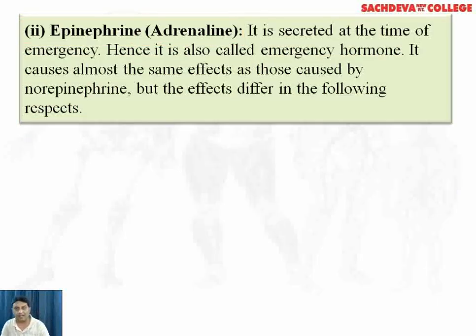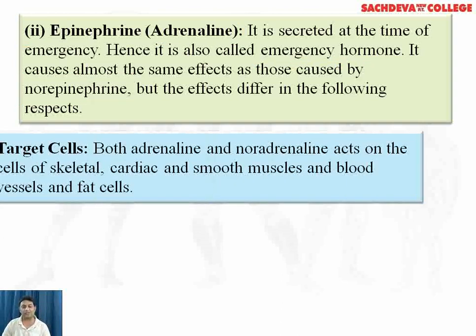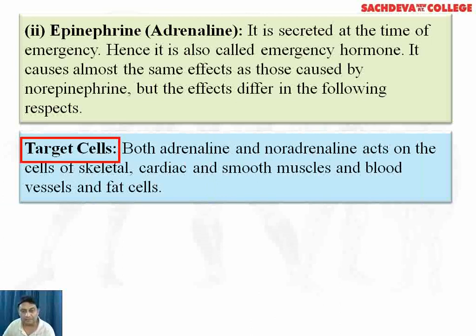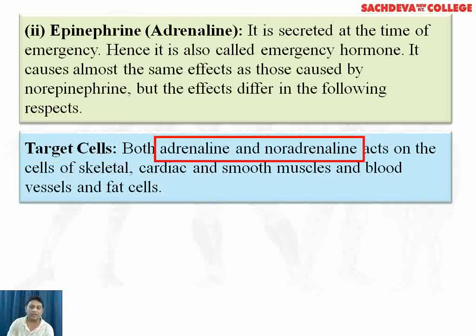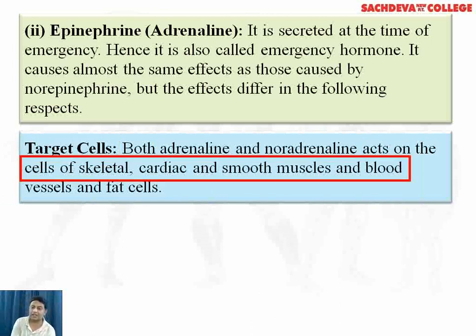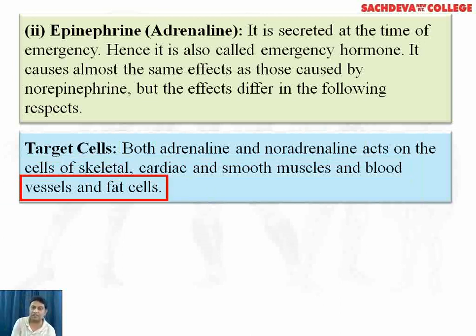Epinephrine. It is secreted at the time of emergency. Hence, it is also called emergency hormone. It causes almost the same effect as those caused by norepinephrine, but the effect differs in the following aspects. Target cells. Both adrenaline and noradrenaline act on the cells of the skeletal, cardiac and smooth muscles and blood vessels and fat cells.